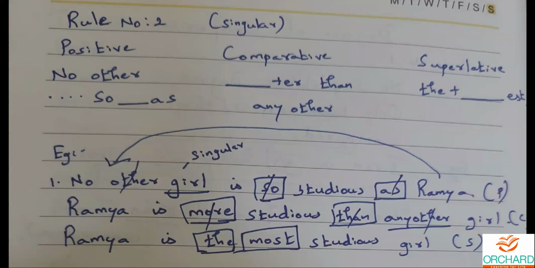Aditya Darshan is fine. Rida Nashmi is fine. Okay, dear children, let me repeat the answer in positive degree. No other metal is so precious as gold is the right answer. I hope you all would have written it. Okay. Now tell me, is that clear? Are you able to understand rule number 2? Is it easy? Little bit confusing, but you all are doing it really well, my dear children.